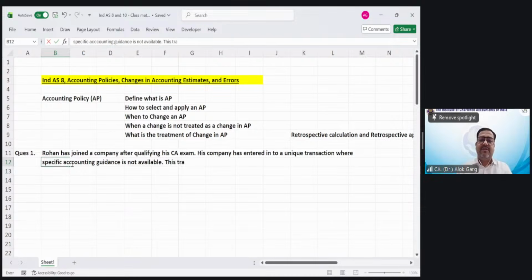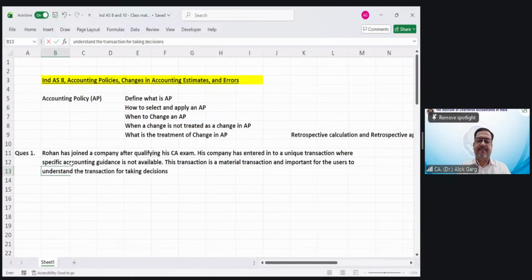This transaction is a material transaction, and important for the users to understand the transaction for taking decisions, right?